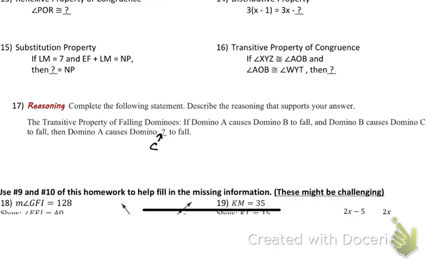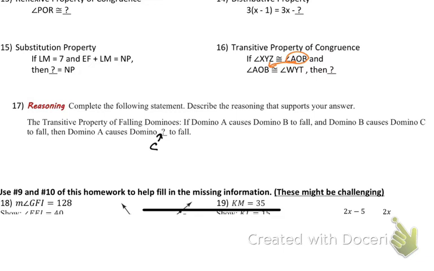All right, other questions from last night's homework? There should be some. 16? Oh, right here. All right, so this is transitive property of congruence. If angle XYZ equals AOB and AOB equals WYT, just like the domino one, if A goes to B and B goes to C, then A goes to C. What we can do is, AOB links these two statements together.